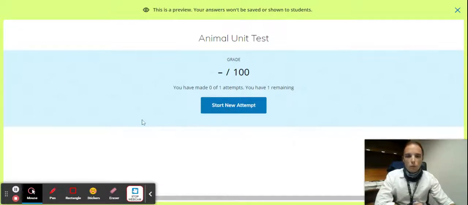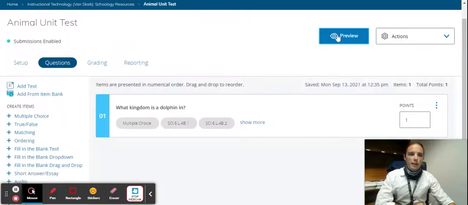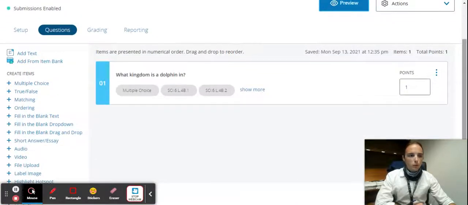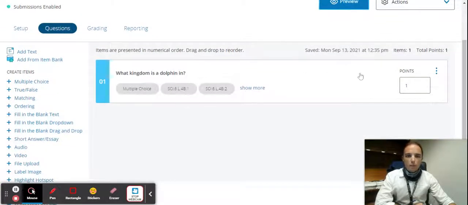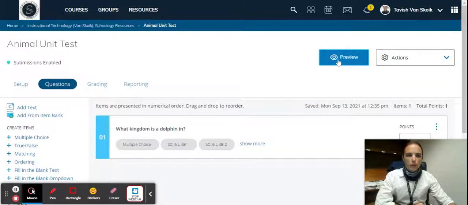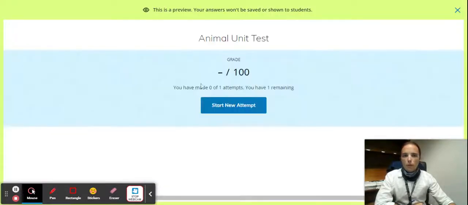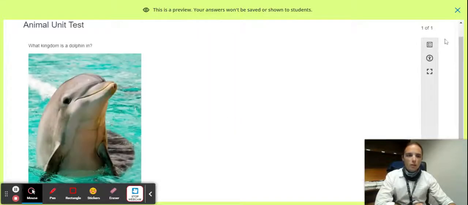Now, in order to preview what the student will see, if you go to your assessment in the Schoology folder you want, just go up to the top where the little I is and click preview. It will show you what a student should see. So if you start the test, this is how it would look to the student, and you can kind of get a feel for how your test looks before you administer it.